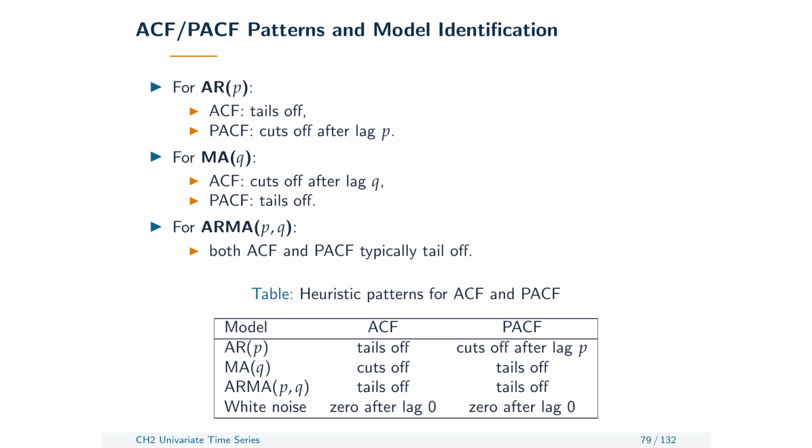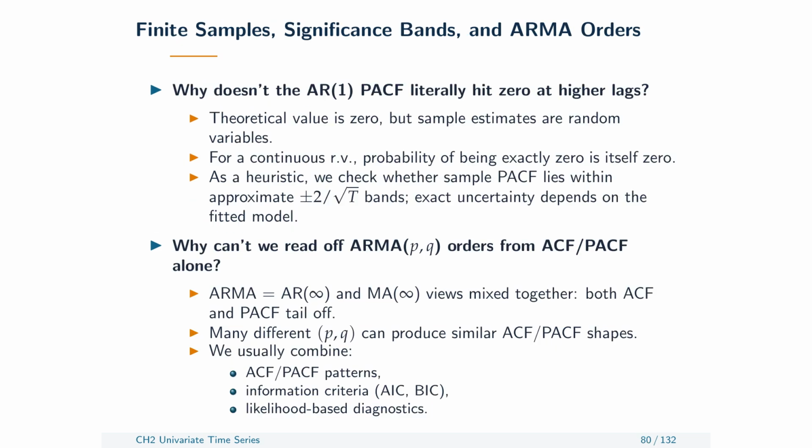For a moving average model of order q, the ACF cuts off after q, while the PACF usually tails off. These contrasting patterns are useful first clues about model order. An autoregressive moving average model usually has no clean cutoff in either function. Both the ACF and PACF tend to decay. Different combinations of autoregressive and moving average orders can produce very similar shapes, so no visual rule can identify a general ARMA order with certainty.